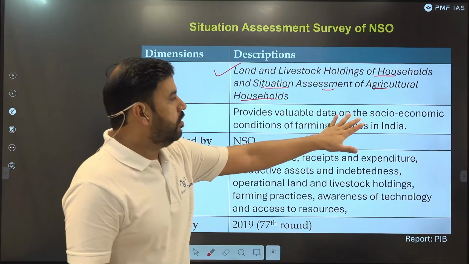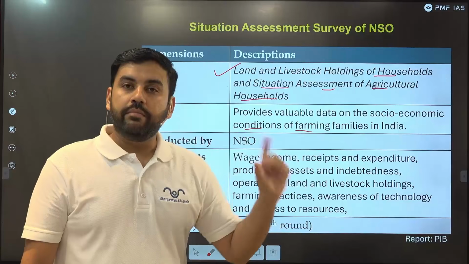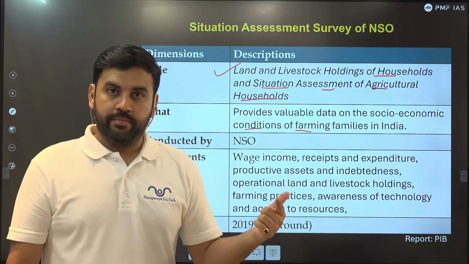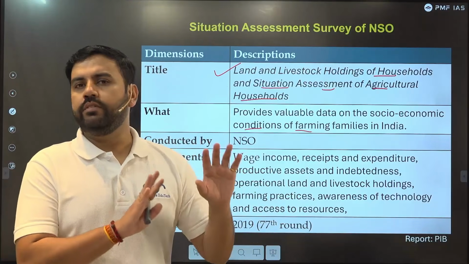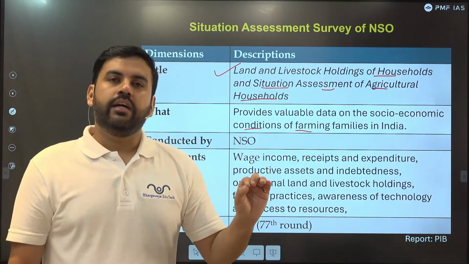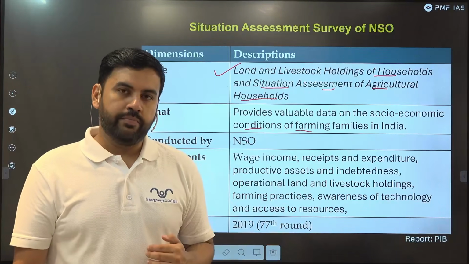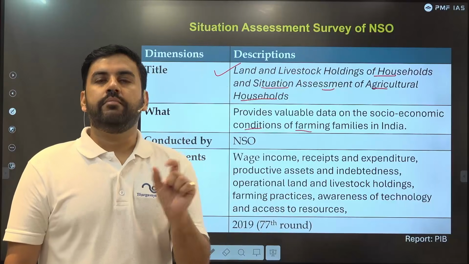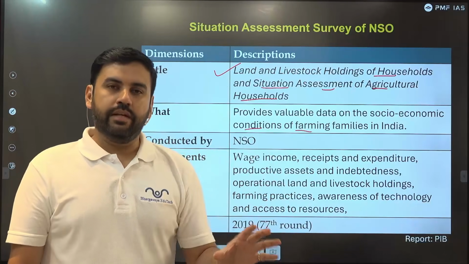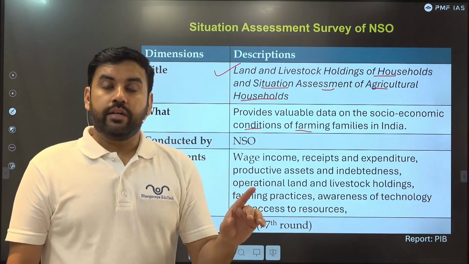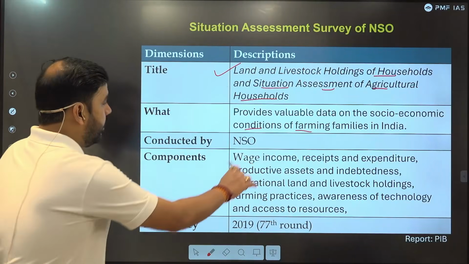It provides valuable data on the socio-economic condition of farming families in India. Yes, only those families of rural India which are involved in farming. So we all know that around 65 to 70% of India's population lives in rural India, and out of that 45 to 46% is actually involved in agricultural activities. So only that part of the families is being covered here. Now this was a sample survey. It was conducted on around 80-90,000 families. Only families, individuals were not surveyed. Not every household in entire India was surveyed. It was a sample conducted by NSO.